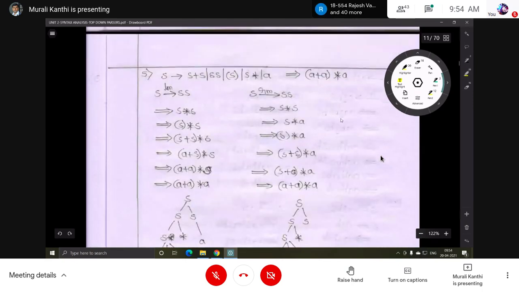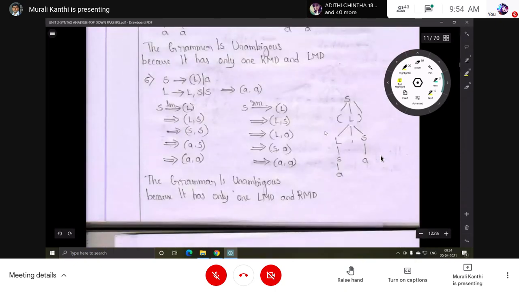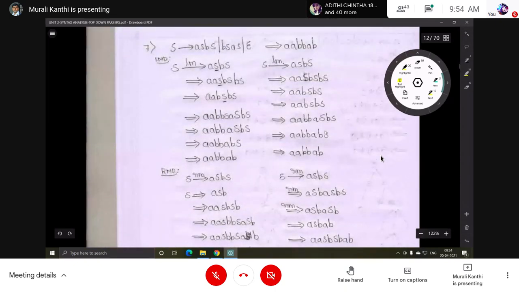This is also one more example. So same thing, leftmost derivation, rightmost derivation. There is no more than one leftmost derivation, more than one rightmost derivation. So finally, the grammar is unambiguous grammar. This one is completed. Okay. So this is another kind of example.